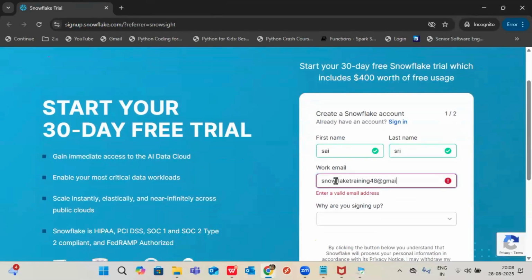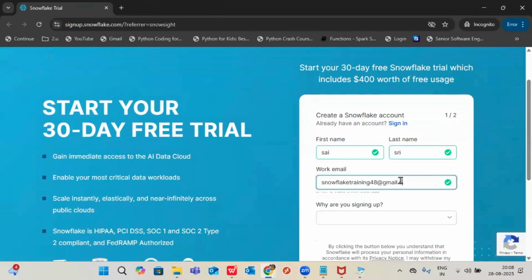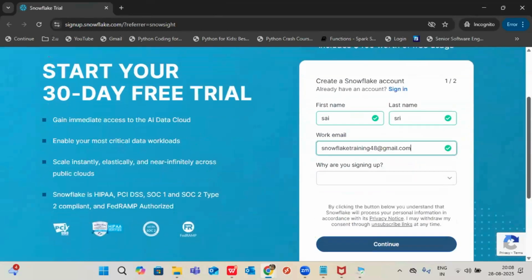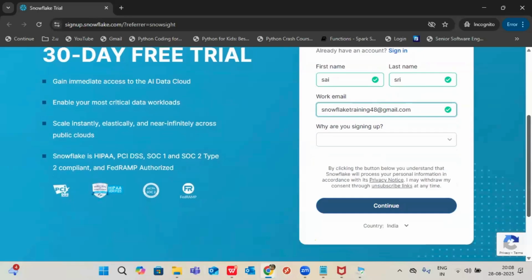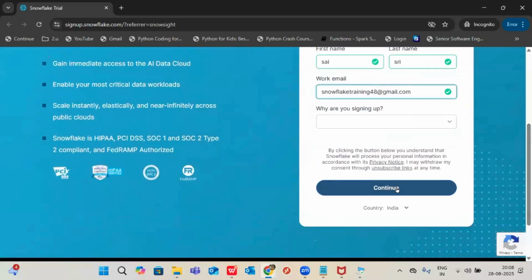For AWS, Azure, dbt and all this, every time for a new account you have to change your email ID. But for Snowflake, no need. You only have to give your personal mail ID. You have to give it properly because it will receive the activation link. So first name, last name, work email ID.